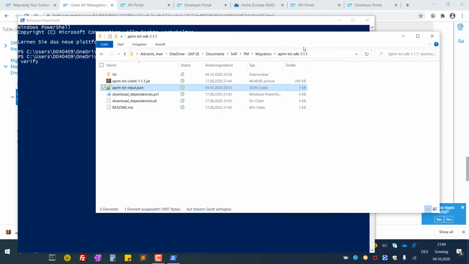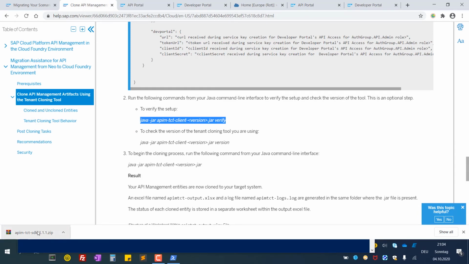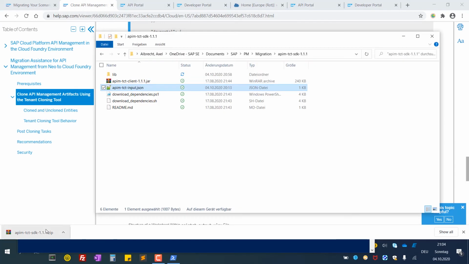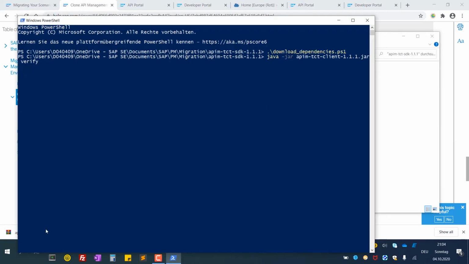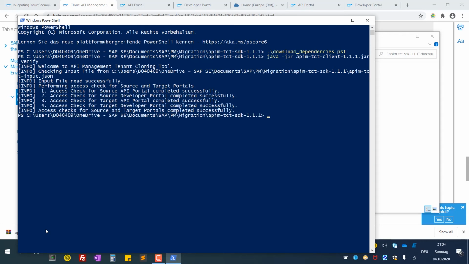You get this when unpacking, for example, from the folder name or from this downloaded zip file. So let's execute and see if we have done everything right, if the configuration is fine, if the authorizations are good. Looks good.